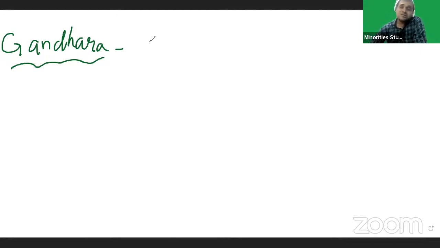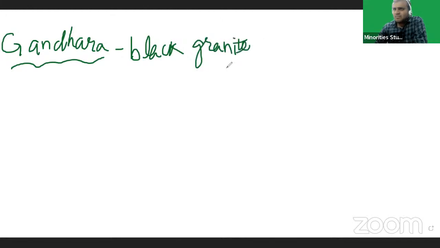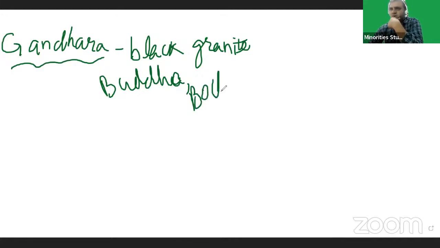In the Gandhara School of Architecture they used black granite. They carved images of Buddha and the Bodhisattvas. We already talked about Bodhisattvas, the previous and future births of Buddha.